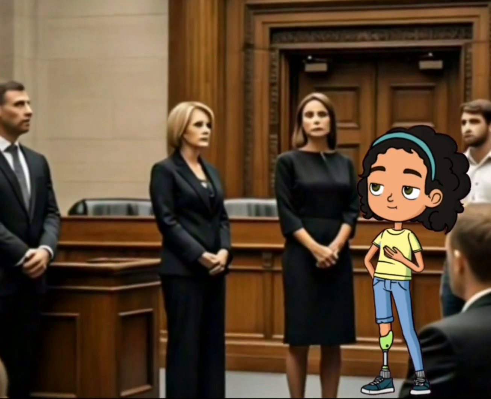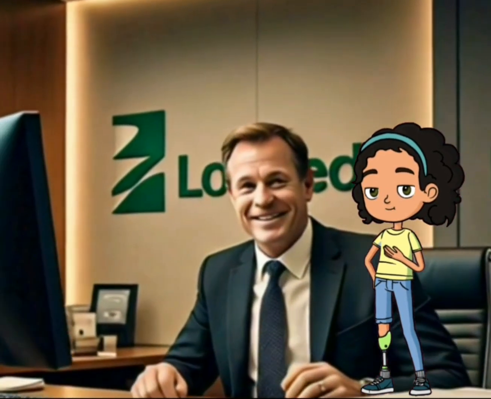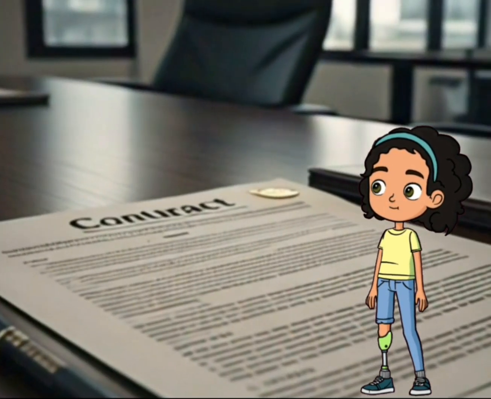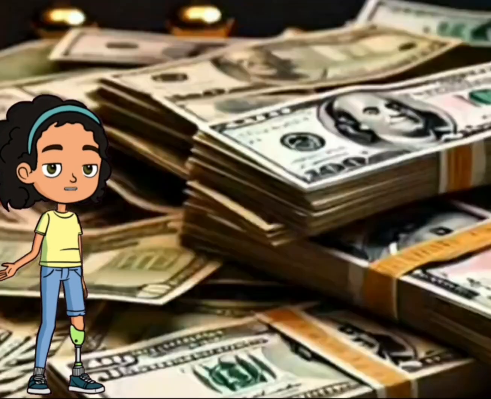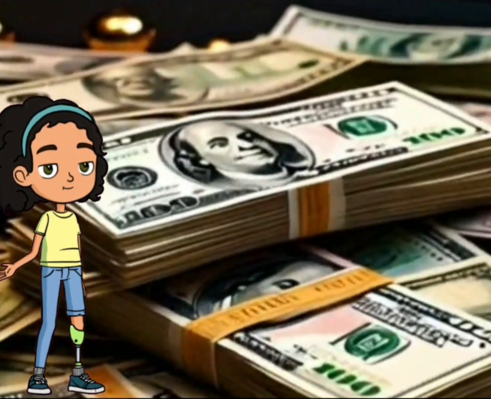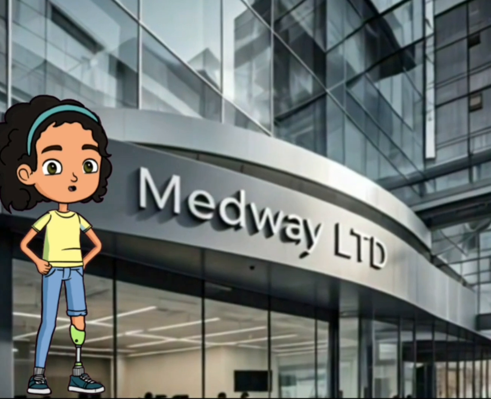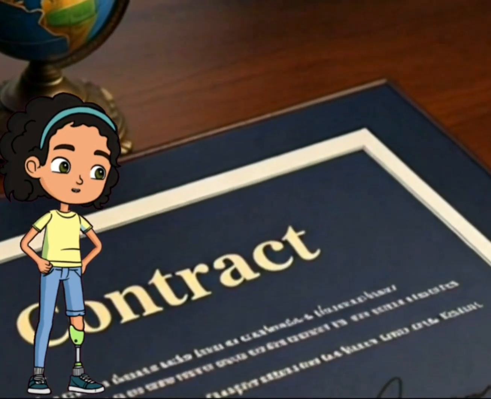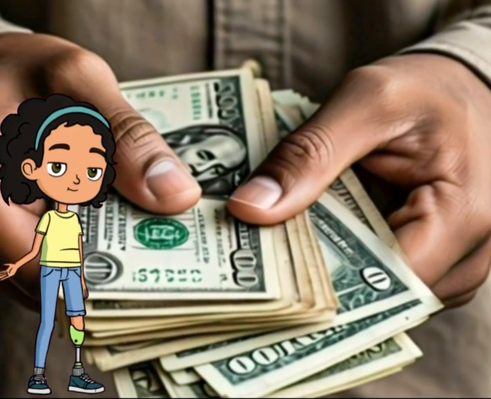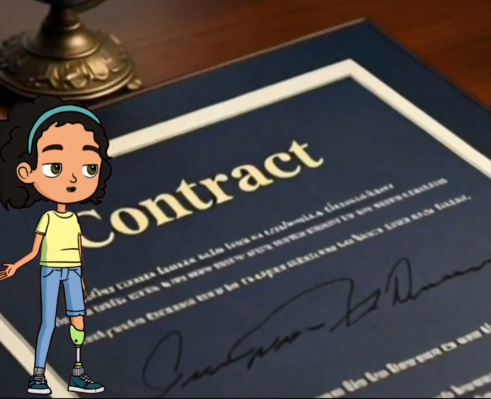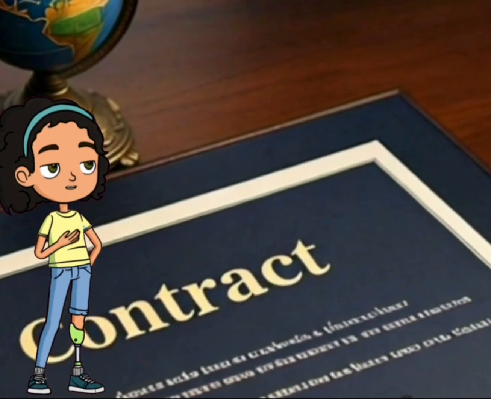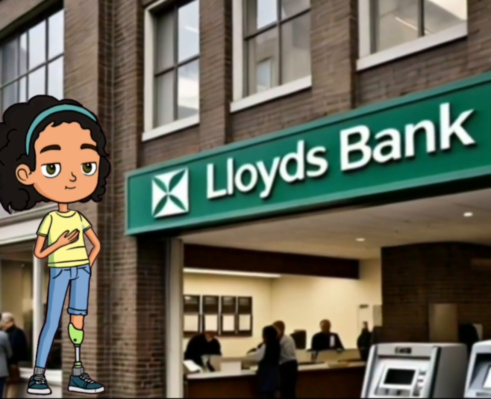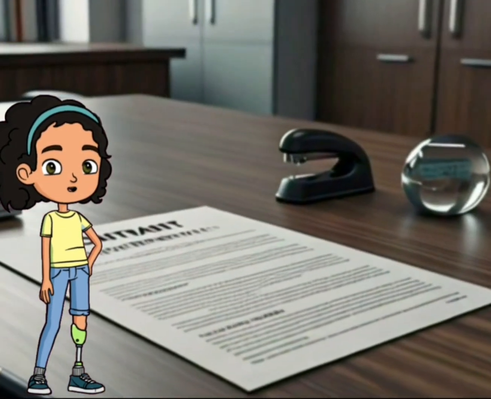Both parties were present. Lloyd's Bank argued that the contract which the Medway had signed in order to get the loan mentioned the date on which they had to repay the whole amount, whereas the Medway lawyer argued that the contract was incorrect. There were a few flaws in the contract, thus they would not repay the loan because the contract was invalid. After hearing both parties, the judge decided in favor of Lloyd's Bank,